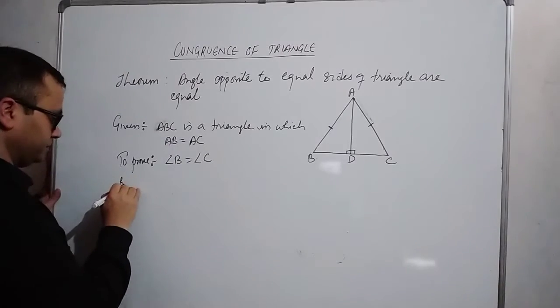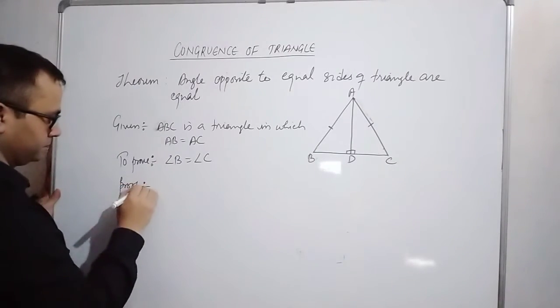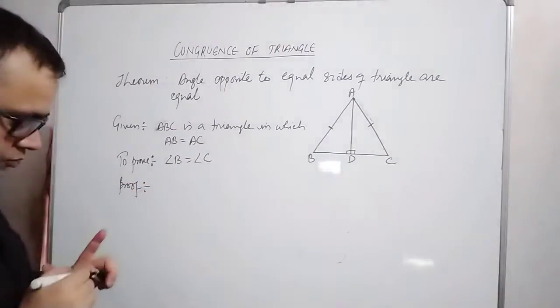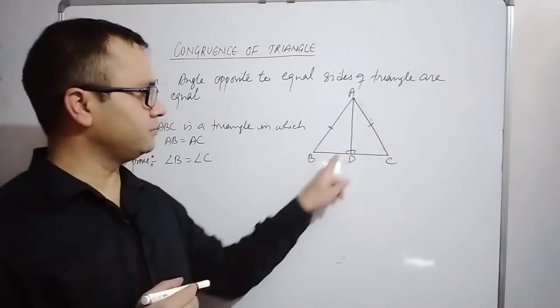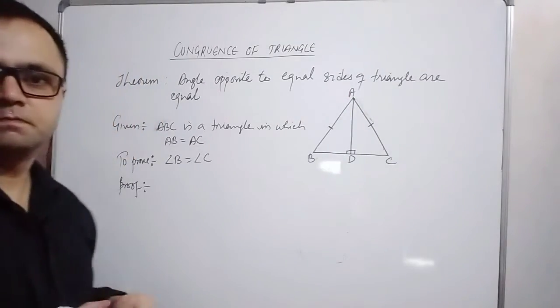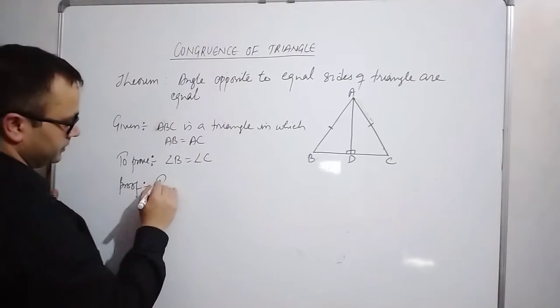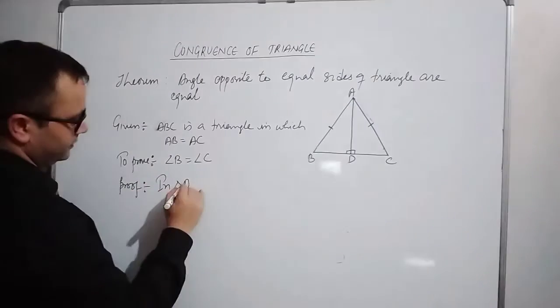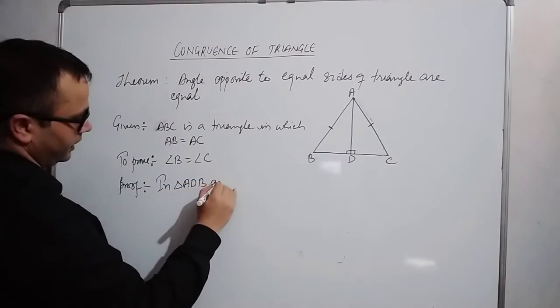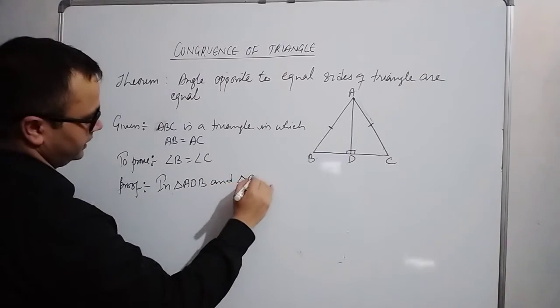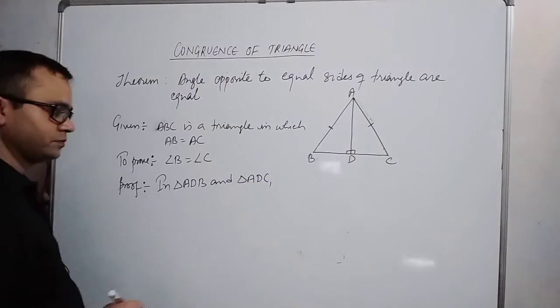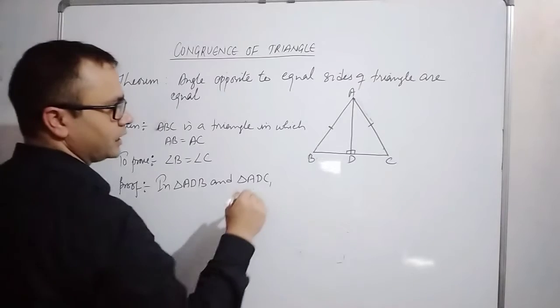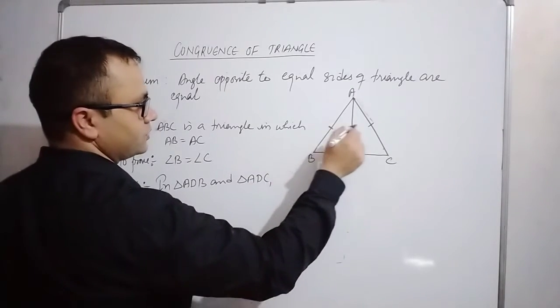Now the proof. In the proof, first we will consider these two triangles, ADB and ADC. In triangles ADB and ADC, these two sides are equal.